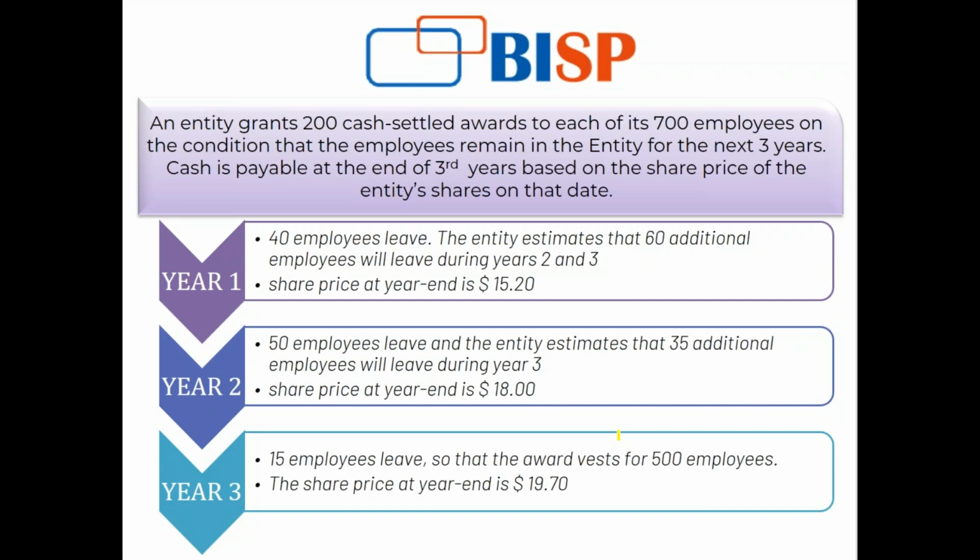Now in the third year, out of the remaining employees, 15 employees leave my company, and so the award vests for 500 employees because 500 employees are remaining. And the share price at the end of that is $19.70. The first thing that I noticed while creating this example was that I am actually having around 105 employees leaving my company in the 3-year period.